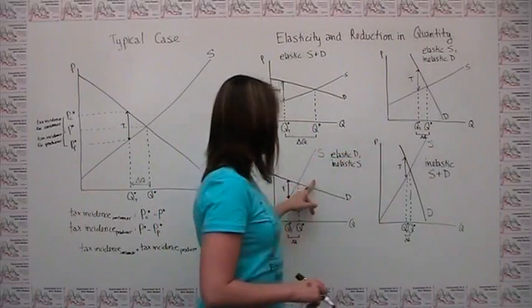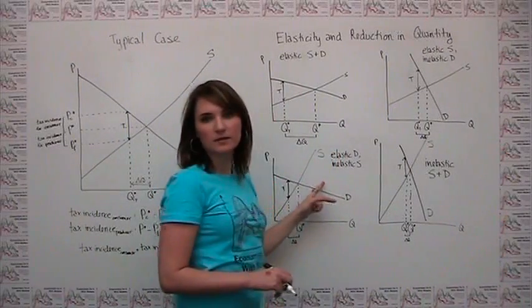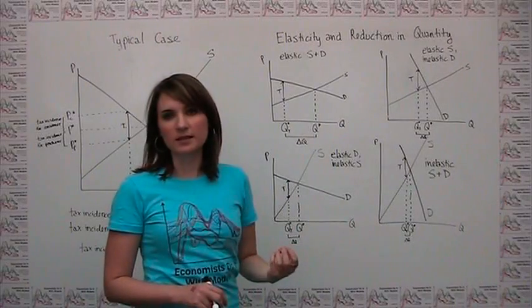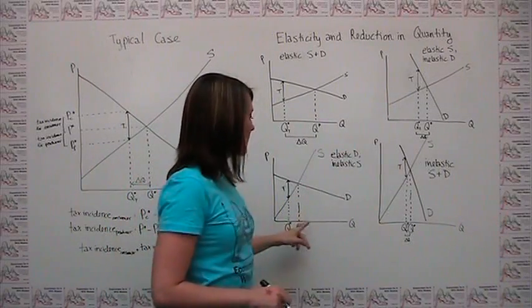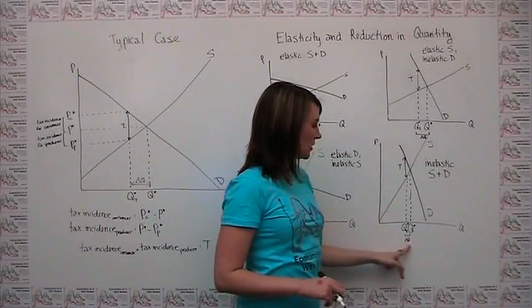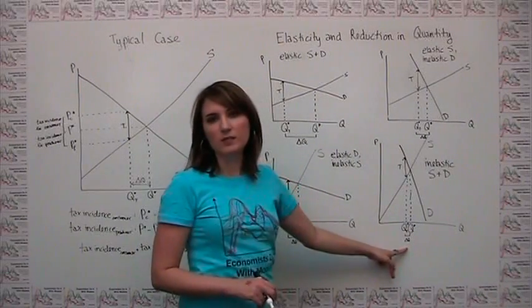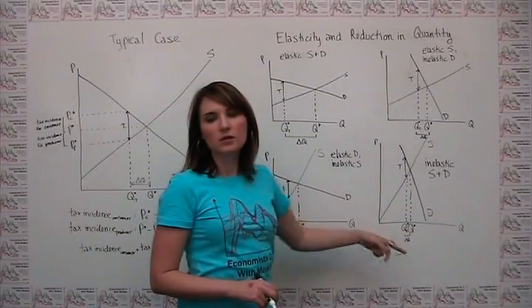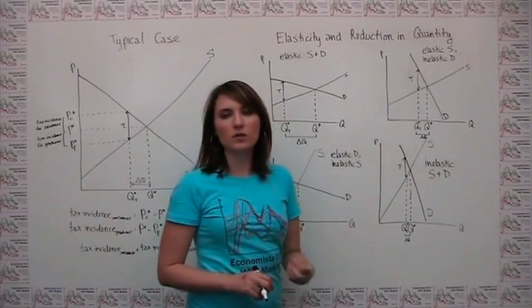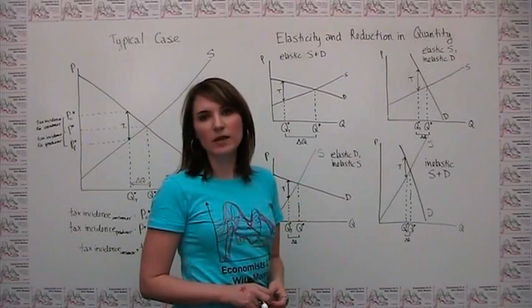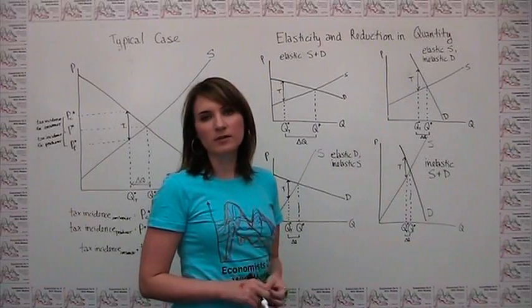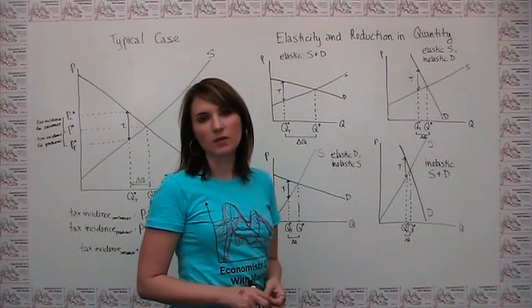If you make one of the parties more inelastic, that reduction in quantity is going to get smaller. And if you make both of the parties more inelastic, the reduction in quantity is going to get even smaller than that. So in general, you can think about the more inelastic supply and demand is, the smaller of a reduction in quantity you're going to get when you put a tax in place.